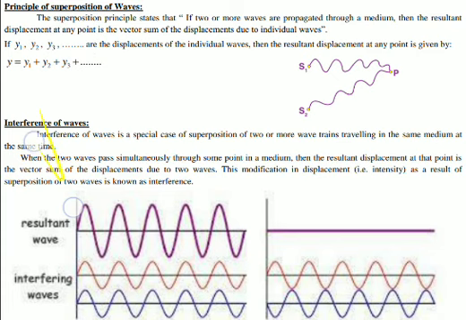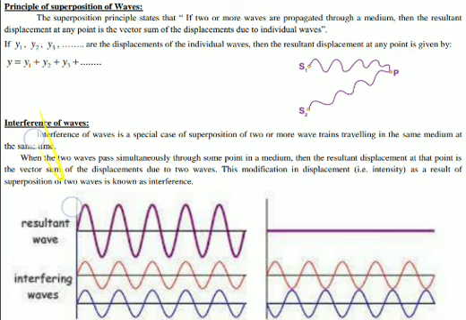But remember that here y1, y2 and y3 are vector displacements. These displacements have one particular direction. It may happen that sometimes y1 plus y2 becomes maximum. It may also happen that, depending on the direction, y1 plus y2 becomes 0. This is the difference between normal scalar addition and vector addition. So remember that this displacement is a vector displacement.